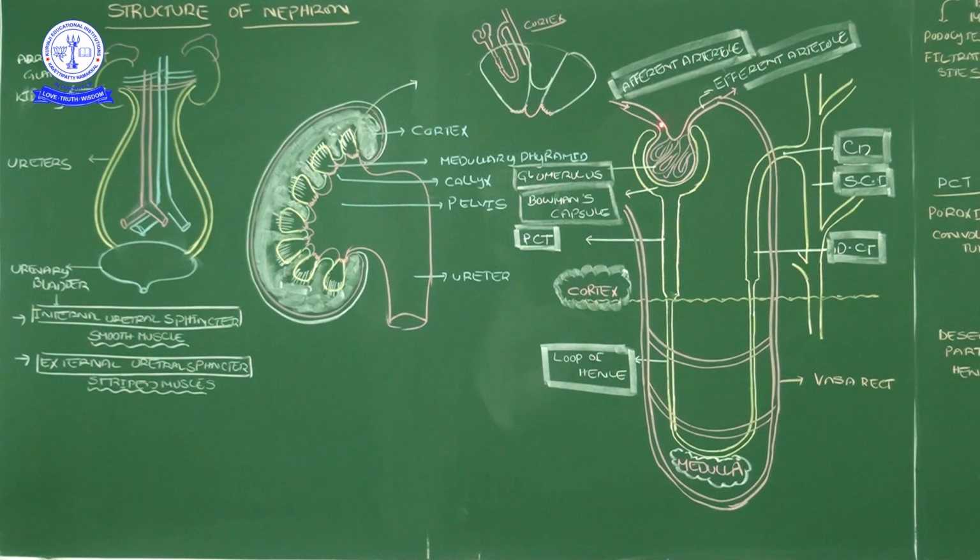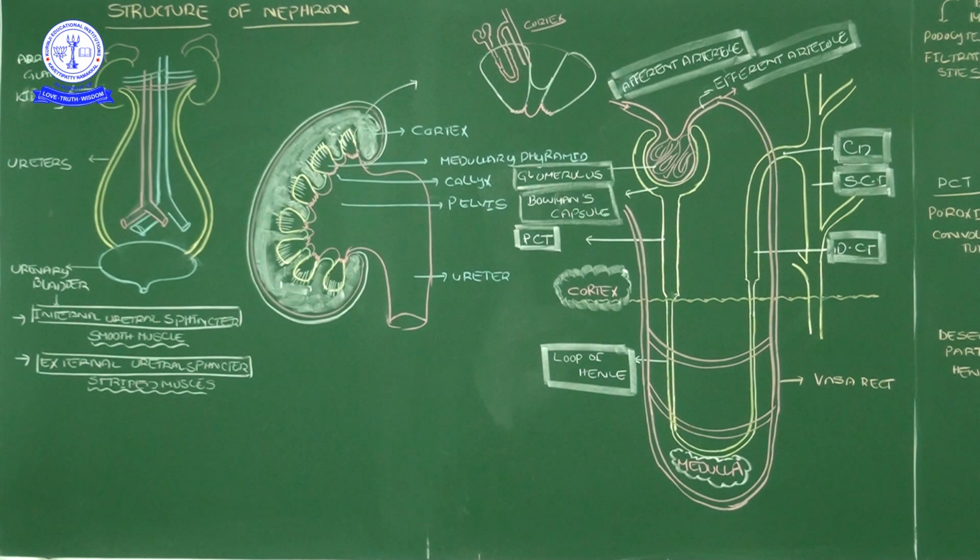Glomerulus is there. These two structures, Bowman's capsule and glomerulus, combined we call a Malpighian body. Individually, the glomerulus contains a tuft of capillaries formed by the afferent arteriole and exited in the form of the efferent arteriole.